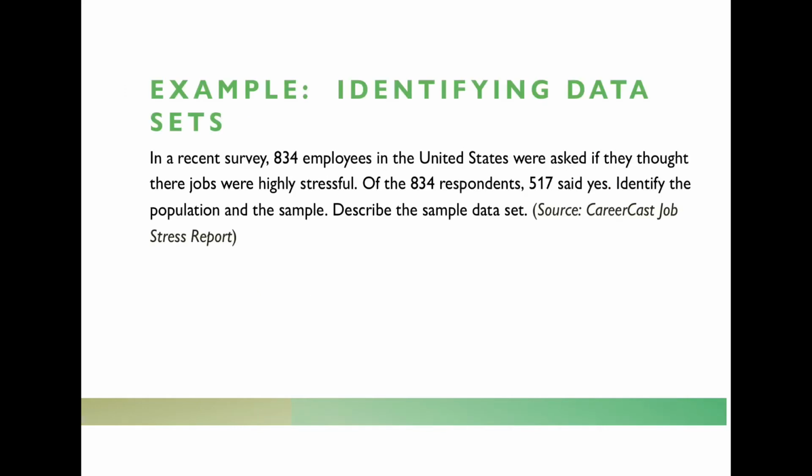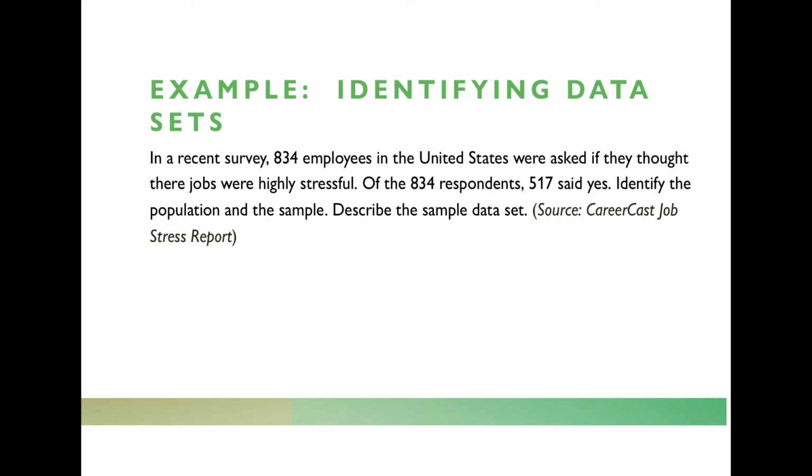Let's see if we can identify the population and the sample in this particular problem here. So in a recent survey, 834 employees in the United States were asked if they thought their jobs were highly stressful. Of the 834 respondents, 517 said yes. Identify the population and the sample, and then describe the sample data set.